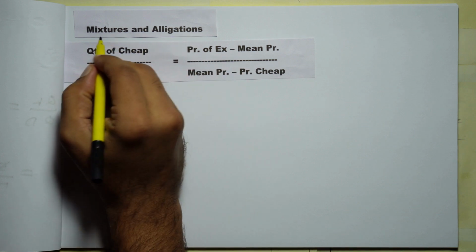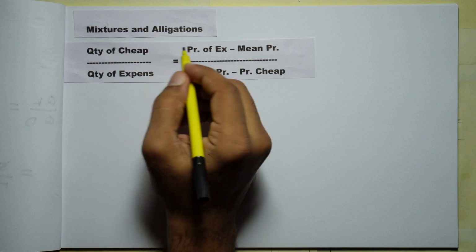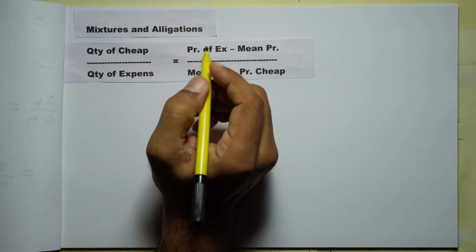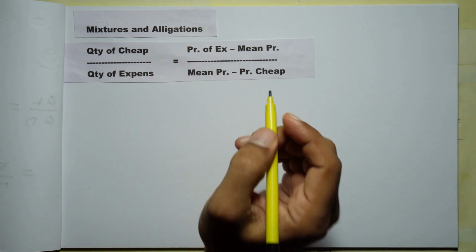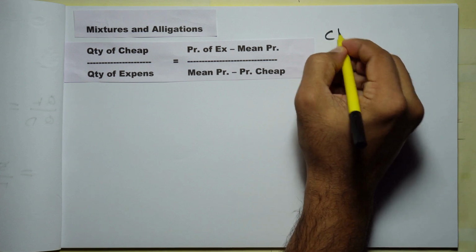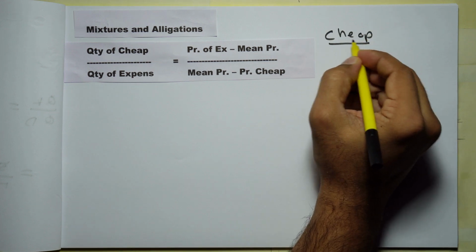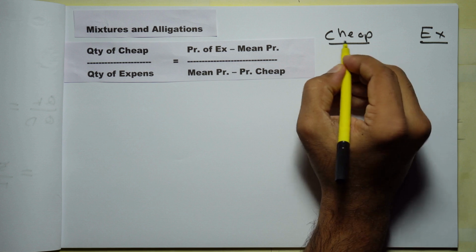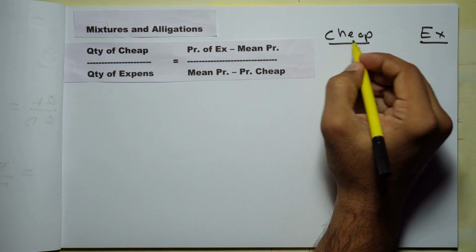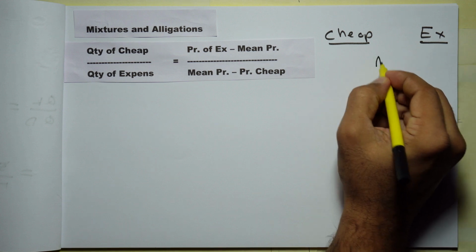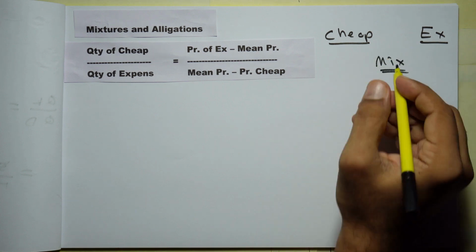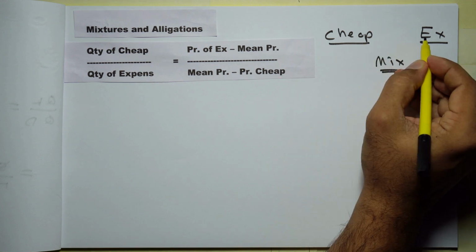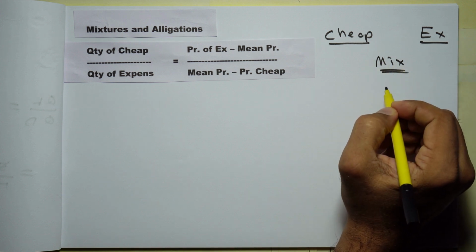Now there's a formula called the mixtures and allegations formula. Now we look at some typical questions which can be done using the mixtures and allegations formula. Now this is the formula. So a typical question will be like this. That is, you have something that is very cheap or very economical. It costs very less. And you have something that is very expensive. Now this cheap thing and this expensive thing, they are to be mixed in some ratio so that you will get a mean price or mixture price. So this mean price will be given and you will be asked to find the ratio in which they should be mixed so that you will get the mean price or mixture price.